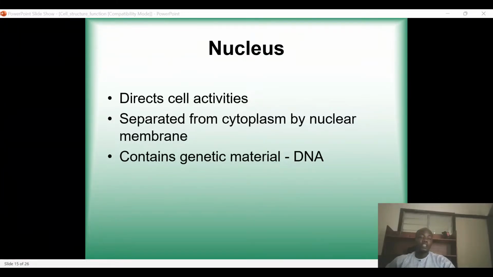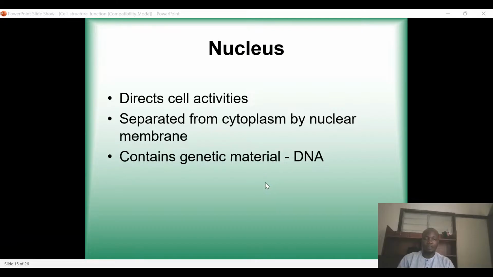And of course, the nucleus is separated from the cytoplasm by the nuclear membrane. So that is what we call a nuclear membrane. A nuclear membrane is a membrane that covers the nucleus, and it is that membrane that separates the cytoplasm from the nucleus.